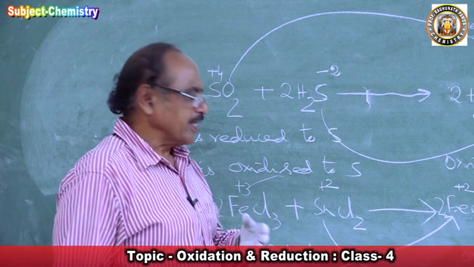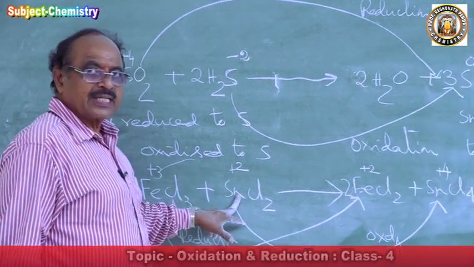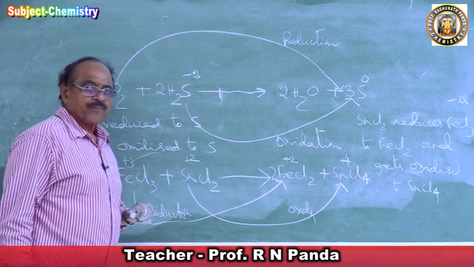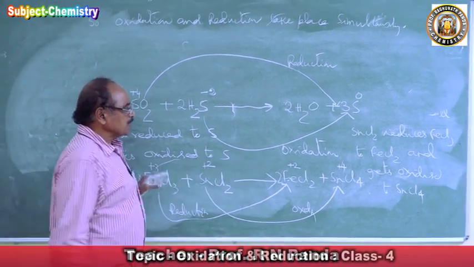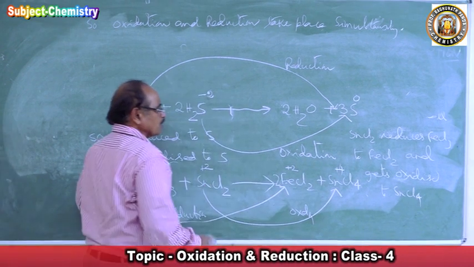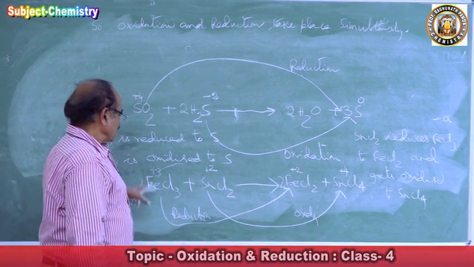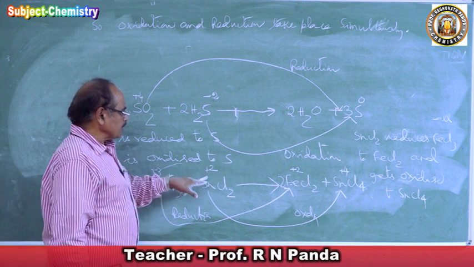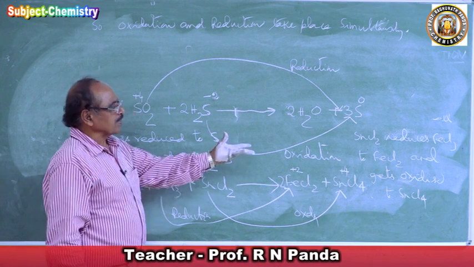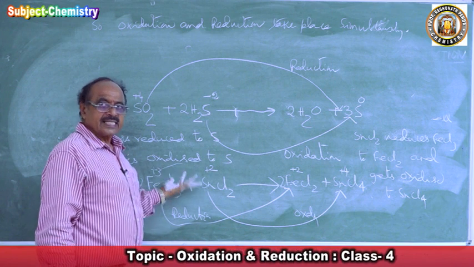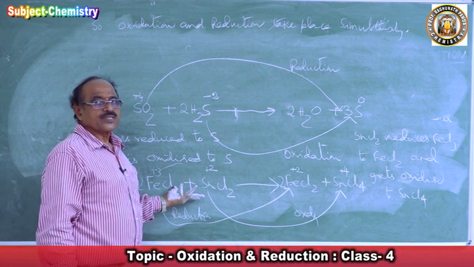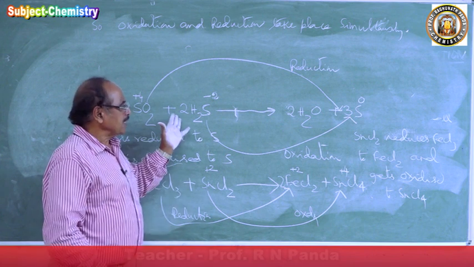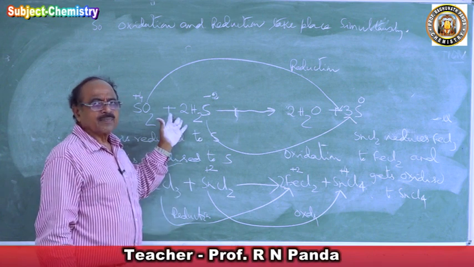So in this reaction, children, stannous chloride is a reducing agent, reduces ferric chloride to ferrous chloride and gets oxidized to stannic chloride. Hence, in this reaction, reduction of ferric chloride to ferrous chloride and oxidation of stannous chloride to stannic chloride take place. Hence, this is an example of a redox process. Oxidation and reduction are taking place simultaneously.